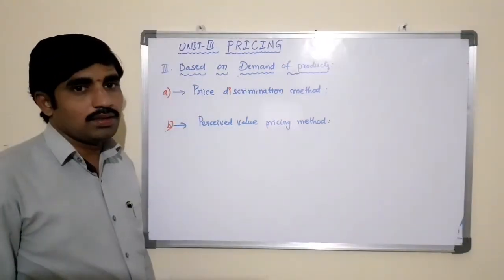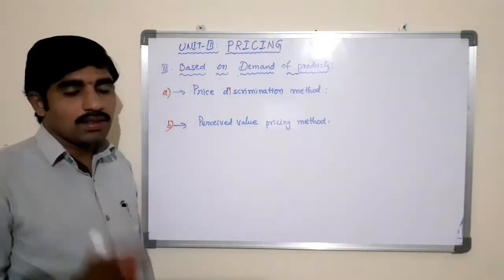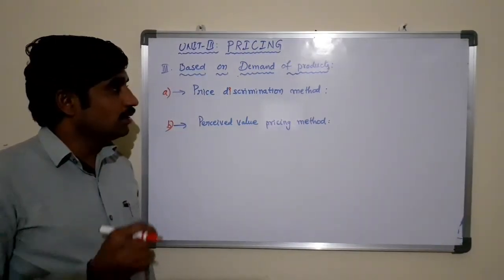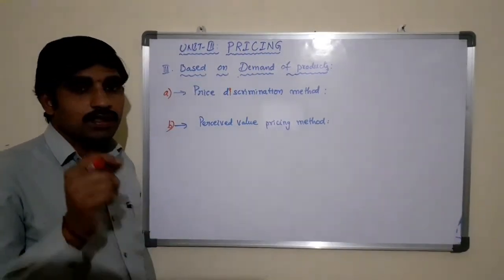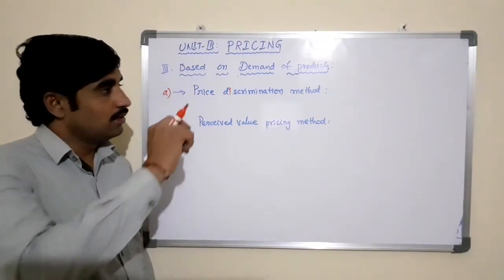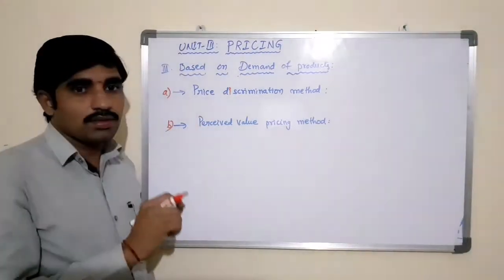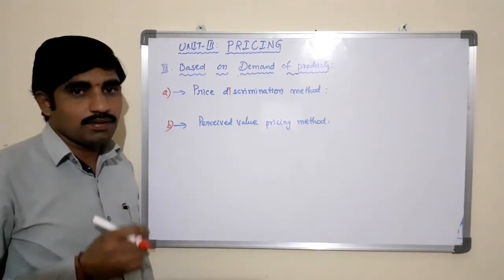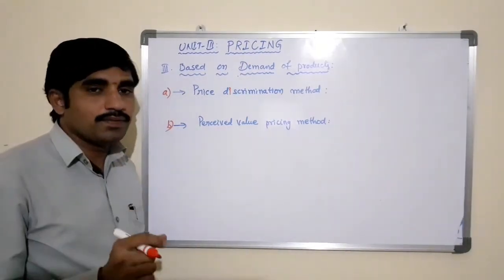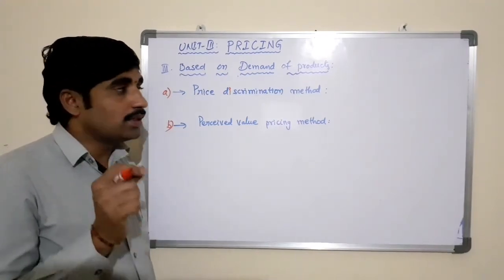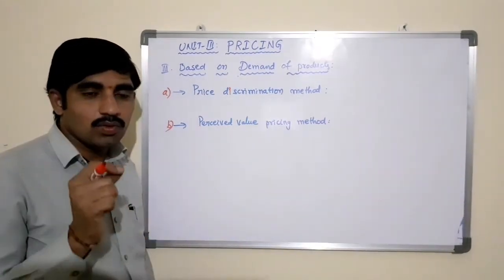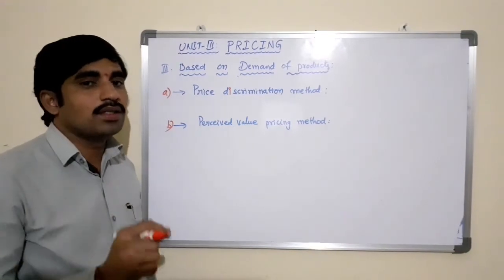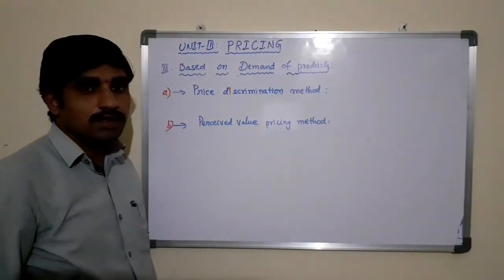According to this method, the price of the product will be fixed for the same product with different prices for different customers. Price discrimination refers to the practice of charging different prices to the customers for the same good or services.